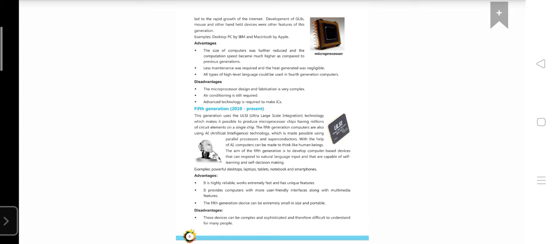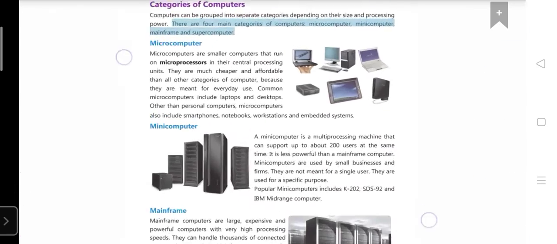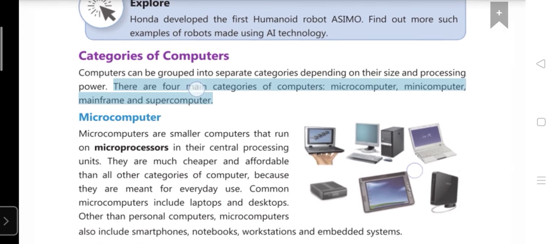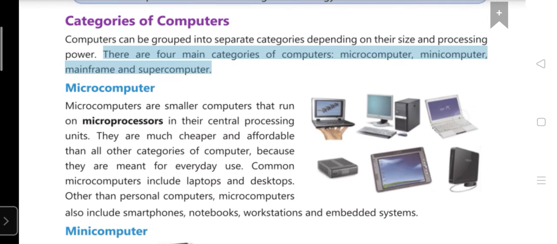Now, first devices were invented for calculation, then generations came for the computer. Whenever the generations were invented, finally computers were categorized into four parts. First is the microcomputer, second is the minicomputer, third is the mainframe, and the fourth one is the supercomputer. So first of all, we learn about the microcomputer.